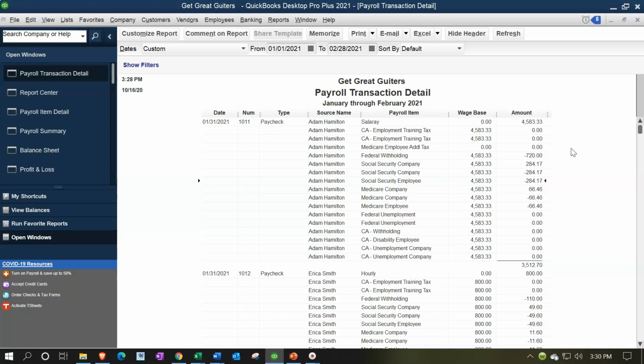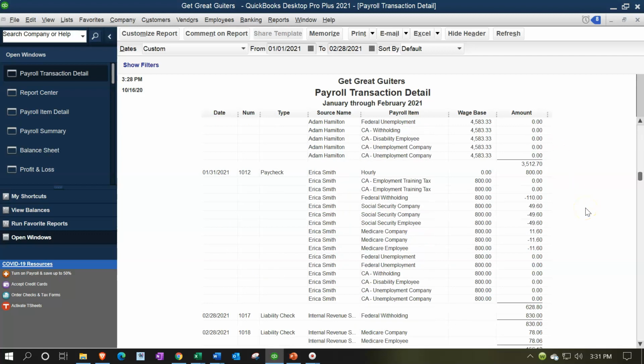And then these 2 items are the Social Security for employer and then the employee. One taken out of the paycheck, the other paid over and above by the employer. And this, I believe, is indicating that the other side of the employer that was paid over and above the amount of the check is also going to be an expense on the income statement. Same for the Medicare. We had the amount $66.46 taken out of this check, but that was paid by the employee. We also had the amount that was paid by the employer. Both those increase in the liability of what we're going to have to pay to the government, and $66.46 is going to be included as an expense over and above the payroll expense for the employee.